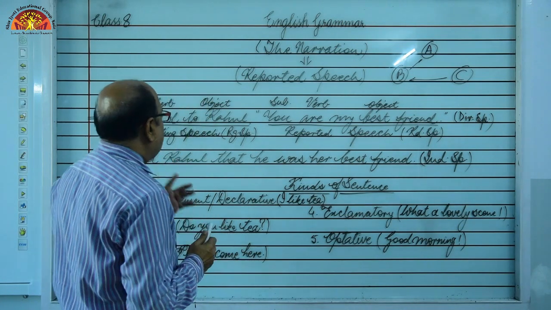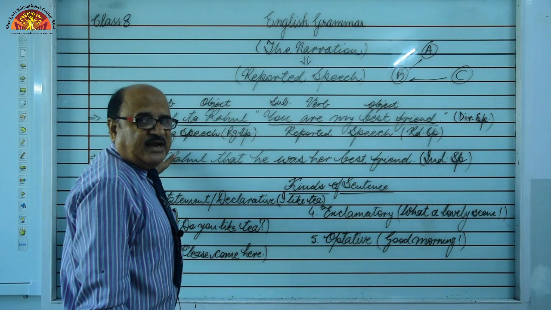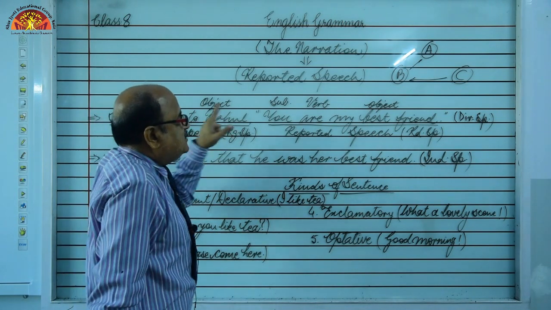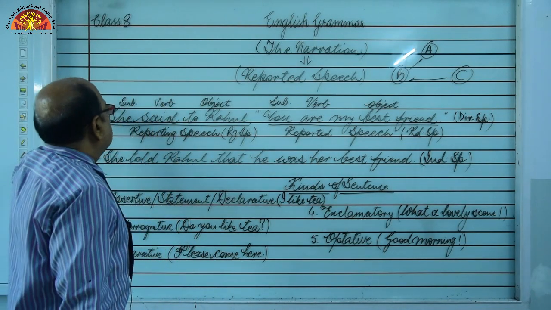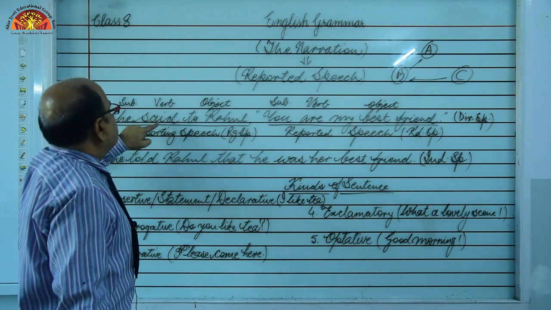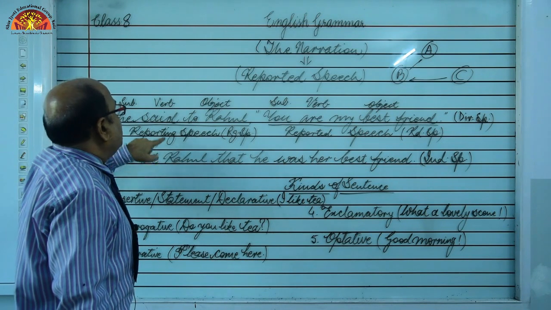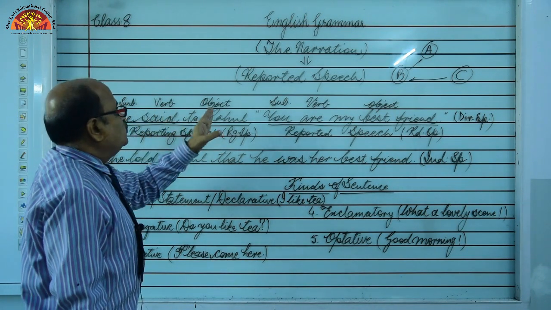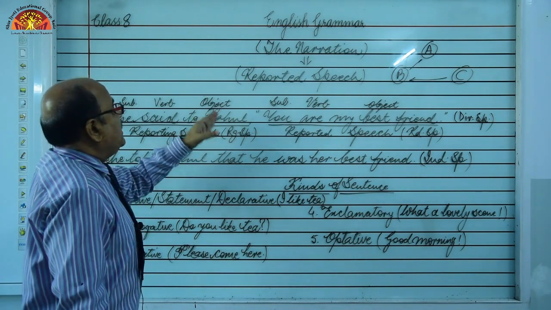Let me tell you one more thing. Earlier I told you this is direct speech. So, what are the parts of direct speech? Reporting speech and reported speech. She is the subject, so we will be calling it reporting subject. This is said, this is the verb, so we will be calling it reporting verb. And the remaining part, to Rahul, is the object, so we will be calling it reporting object.